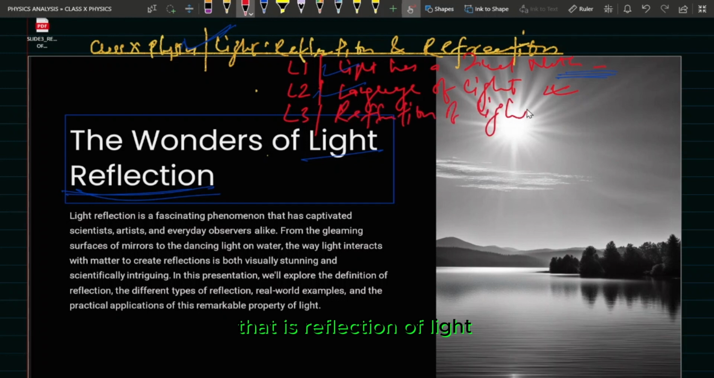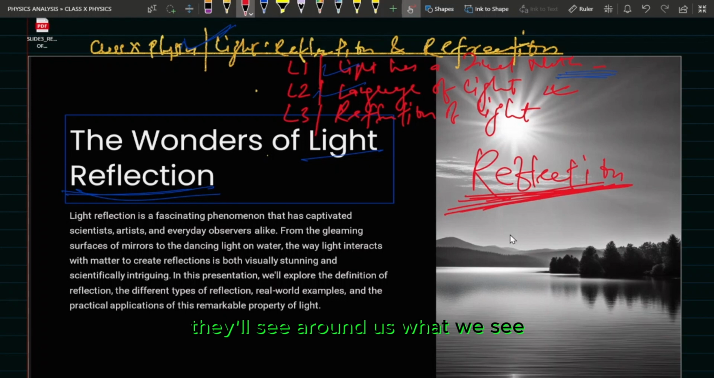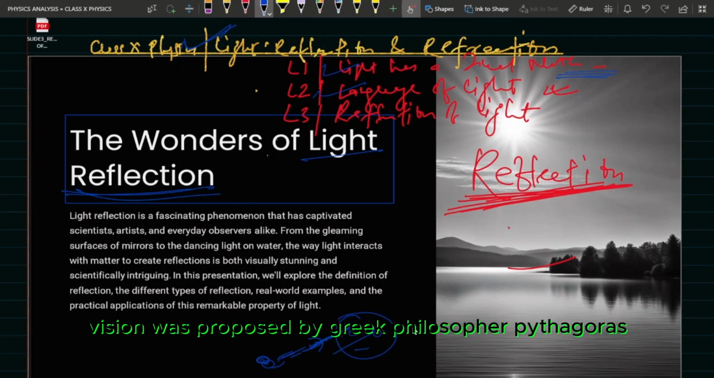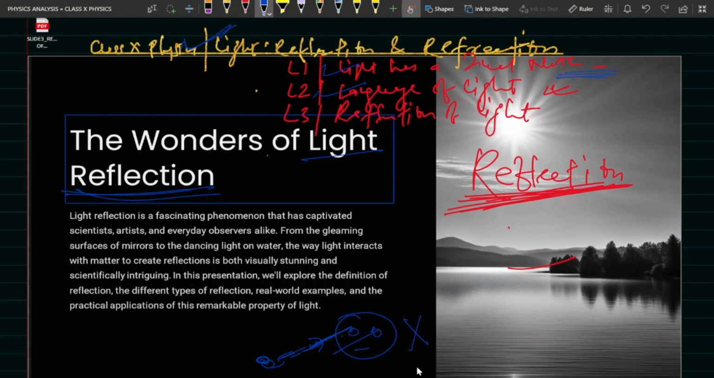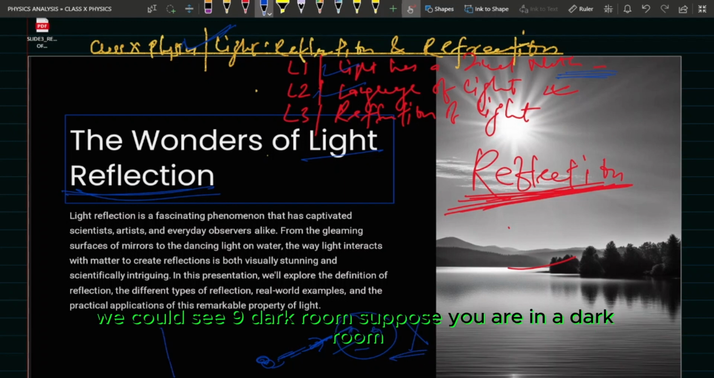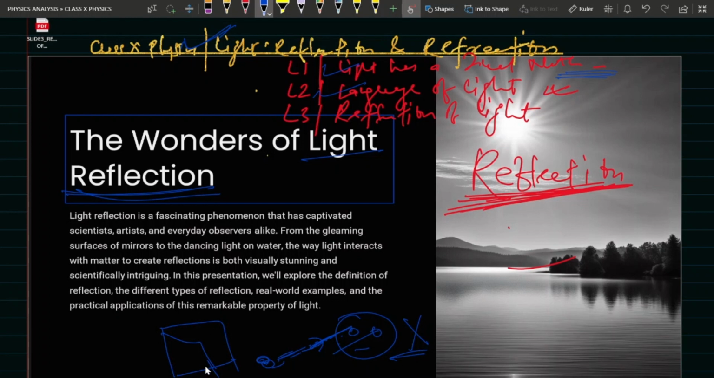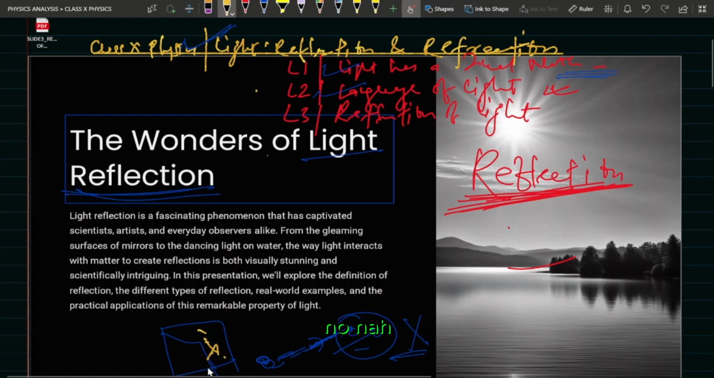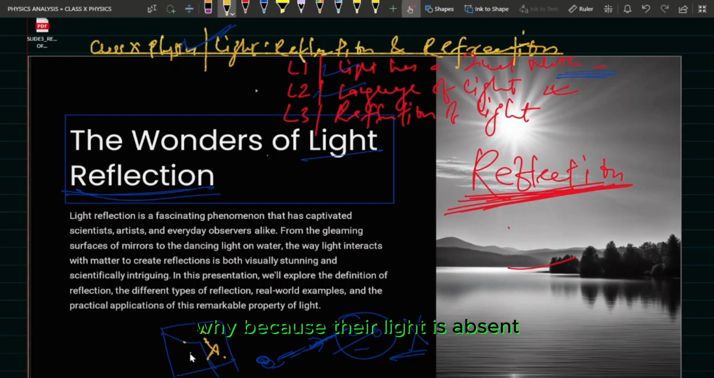Reflection of light. See, around us, the whole beauty that we see is due to reflection. Let me tell you that the first explanation of vision was proposed by the Greek philosopher Pythagoras. That was completely wrong, we can say. Why? Because if that were true, we could see in a dark room. Suppose you are in a dark room. Do you think anything is visible there? No, not visible. Why? Because light is absent. So light is important to see, and it is not coming out of our eye.